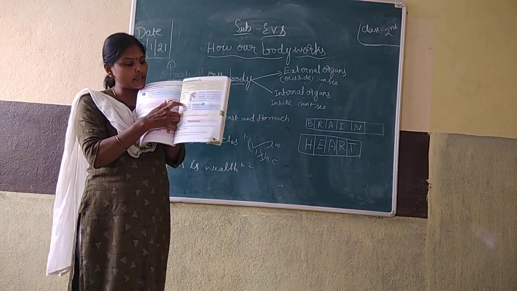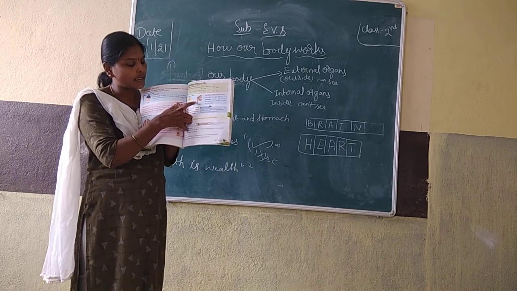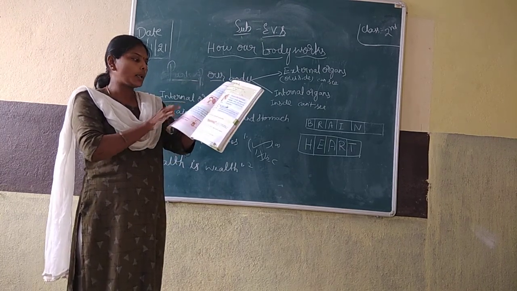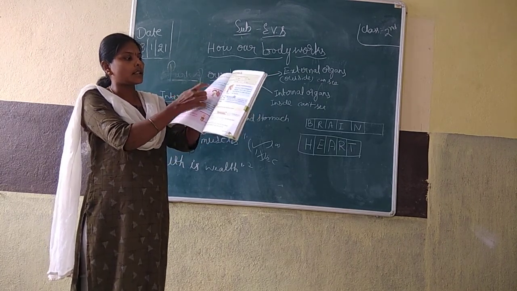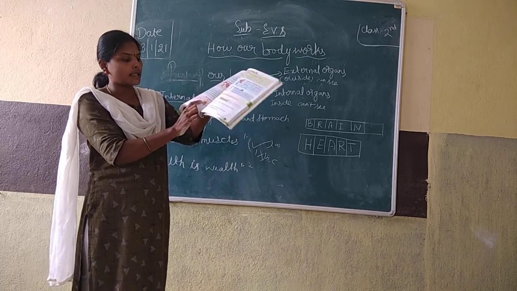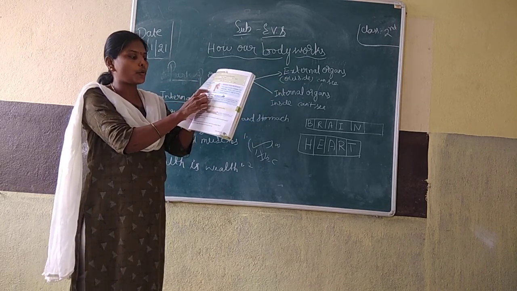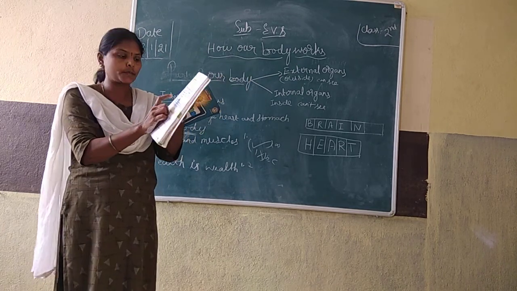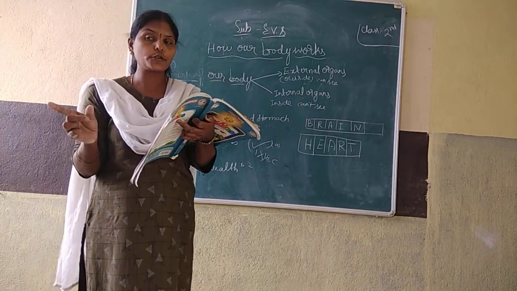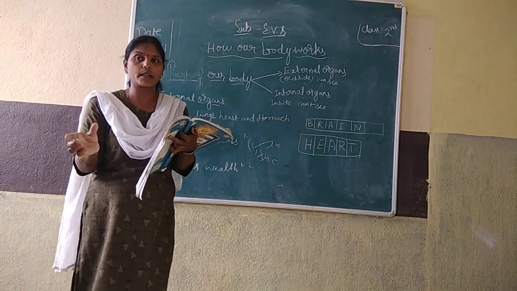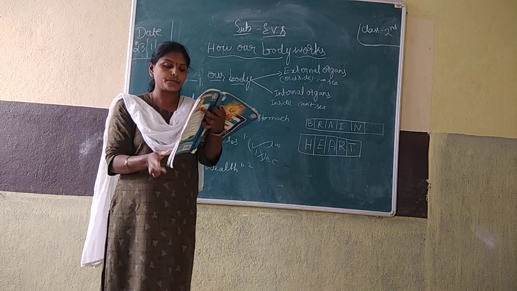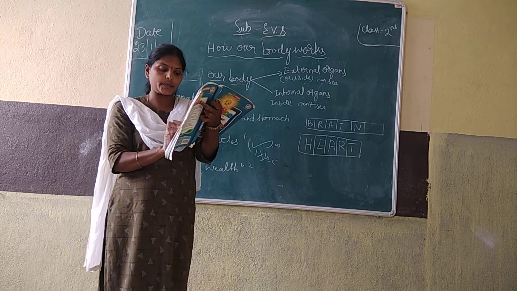See here, bone picture and muscle picture, both are given. All the pictures are there: brain, heart, lungs, stomach, bones, muscles. Understood? We have to take proper care of our body to work properly, all parts of our body.